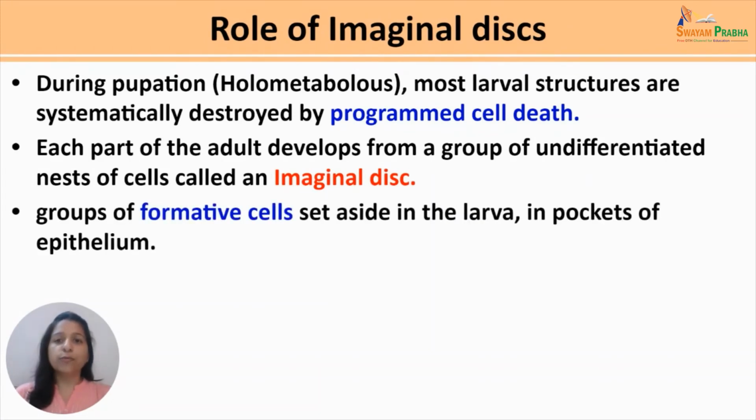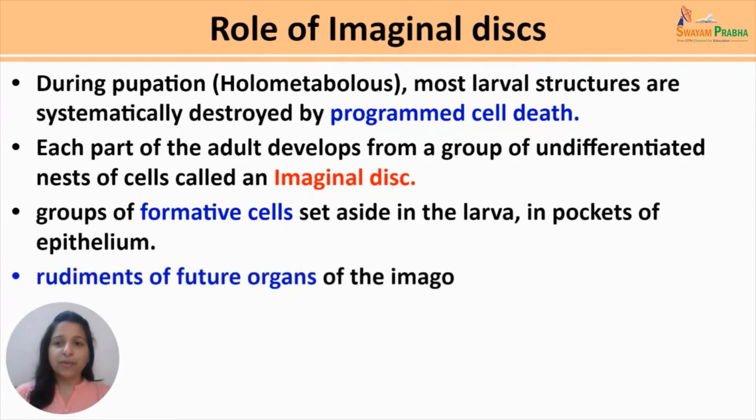An imaginal disc is a group of formative cells which are set aside in the larva in the pockets of its epithelium. These formative cells do not have any role to play in the formation of larval organs. They lie silent in the larva and become active only during pupation. Thus, they are called the rudiments of future organs of the adult or imago.